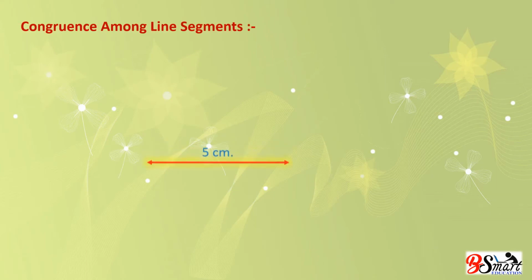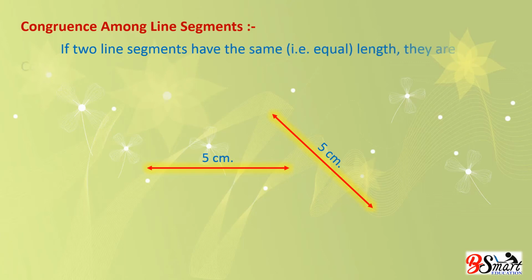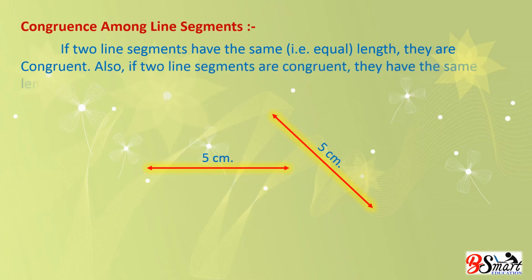Our next topic is congruence among line segments. If two line segments have the same equal length, they are congruent. Also, if two line segments are congruent, they have the same length.